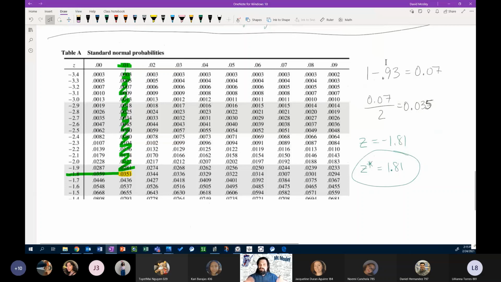So we start with a 93% confidence interval. We subtract 0.93 from 1. We get 0.07. Right? 0.07 is 7% as a decimal. We take that 0.07, divide it by 2, we get 0.035. We then go into table A, we find the closest value to 0.035, which is 0.0351. We then follow that over to the left-hand column, negative 1.8, and up to the top row, 0.01. Combine those two numbers, we get Z equals negative 1.81, which gives us a critical value, Z star, of 1.81. Okay.